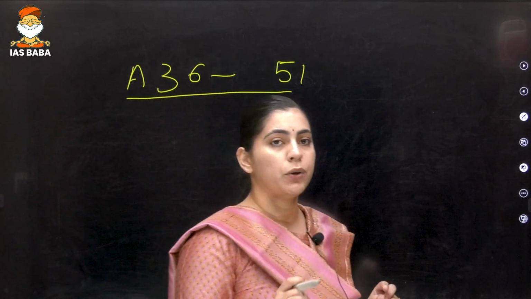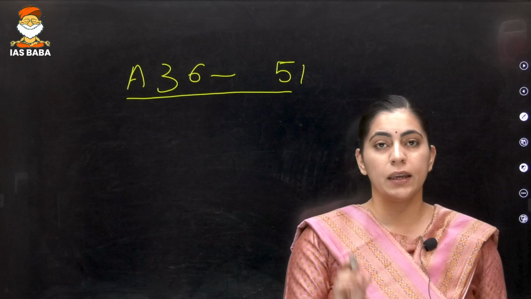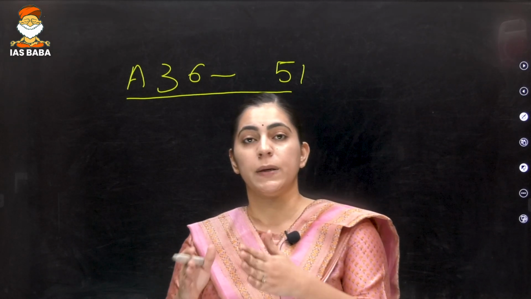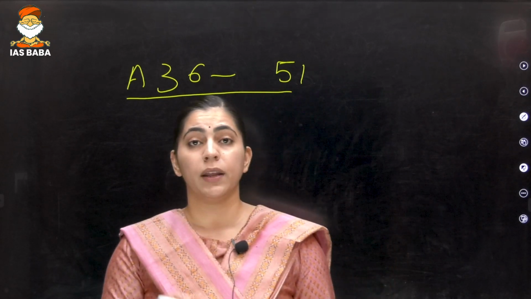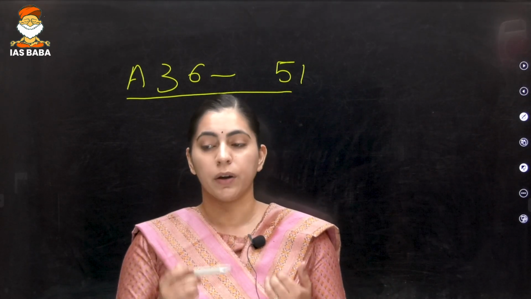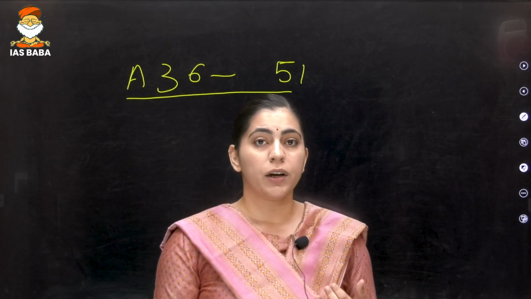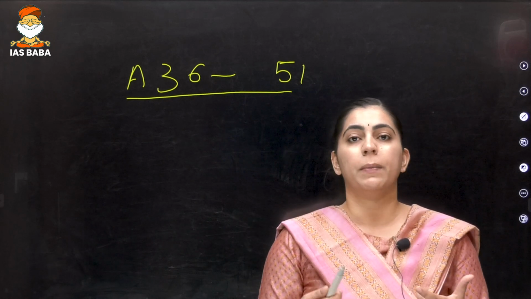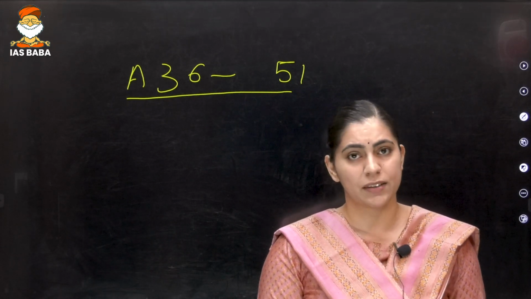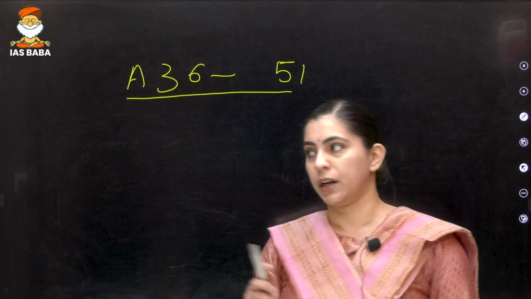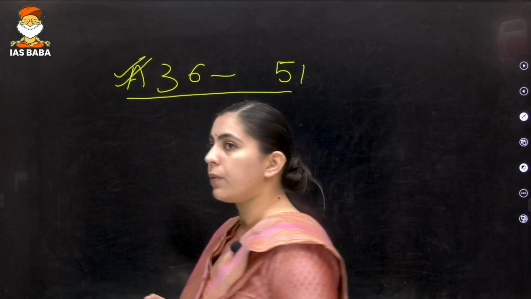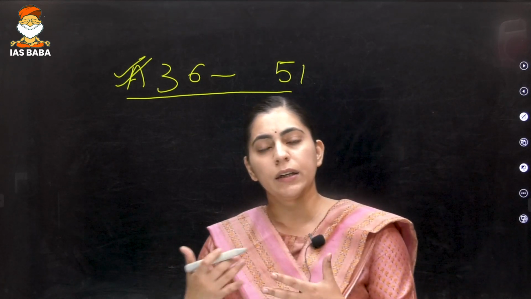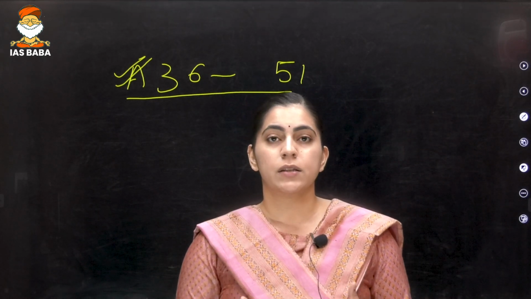It's not important for you to remember all the DPSP by the article number, but you should be knowing in detail what DPSP is basically talking about. For example, you should be knowing that it is DPSP which is talking about social and economic justice. Already the question has been asked, whereas political democracy is being represented in the fundamental rights and not in the directive principle of state policy. So it's my request that you please read all the directive principle of state policy and try to thoroughly understand what DPSP is telling about.